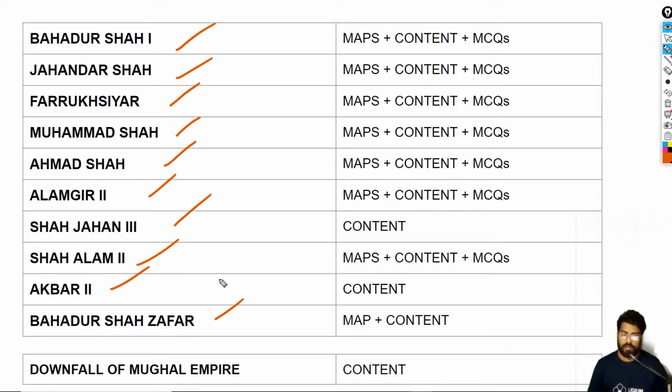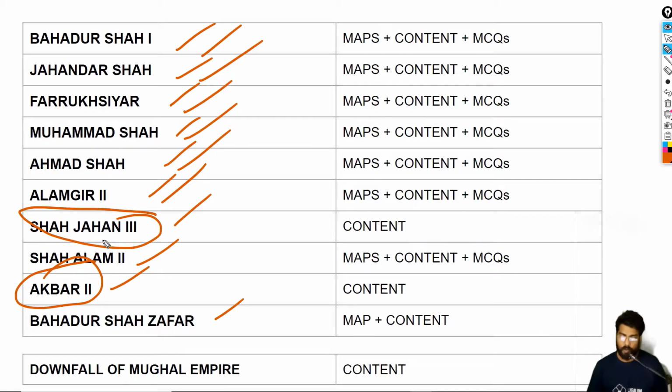Bahadur Shah I is important, Jahandar Shah is important, Farooq Siyar is important, Muhammad Shah is important, Ahmad Shah is important, Alamgir II is important. Akbar II and Shah Jahan III are not really important. Shah Alam is important, and Bahadur Shah Zafar is kind of important because he played a key role in the 1857 revolt.